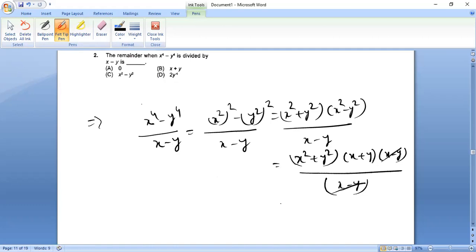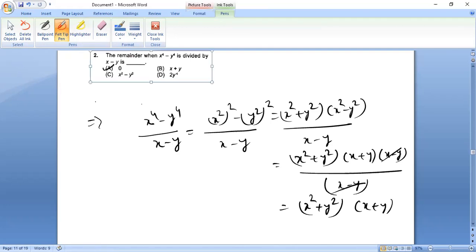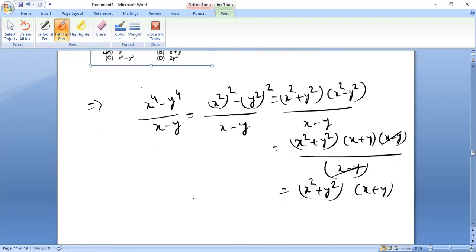This one cut down. Right? So therefore this means what? It is exactly divisible. अगर proper answer आया means what? Exactly divisible. The remainder will be what? 0. So question number 2 answer is A. Okay. Good. Let us do the next one.